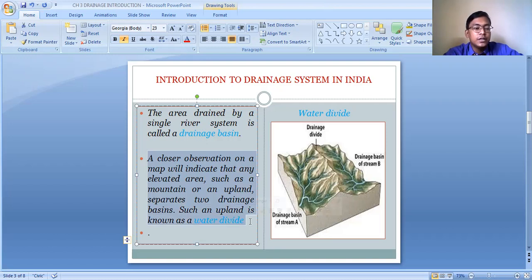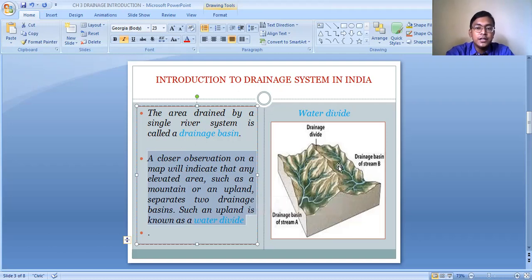Like in the case of the Indus drainage basin and the Ganga drainage basin, they are separated by an uplifted area near Ambala. Near Ambala, there is an uplifted area which separates the Indus drainage basin and the Ganga river basin. So that is the water divide between these two drainage basins.